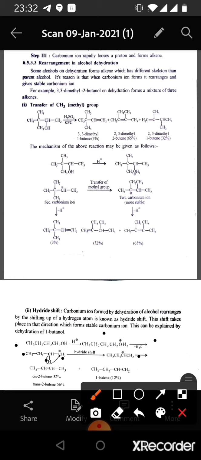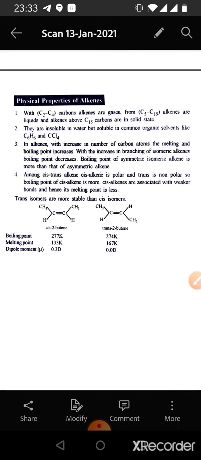If the hydrogen is eliminated from the carbon which is on the left side of the carbon which has positive charge, then 2-butene is formed. In this also two forms are formed, cis-2-butene 32% and trans-2-butene 56%. And if the hydrogen is eliminated from the right hand side carbon atom, then the resultant is 1-butene, which is 12%.